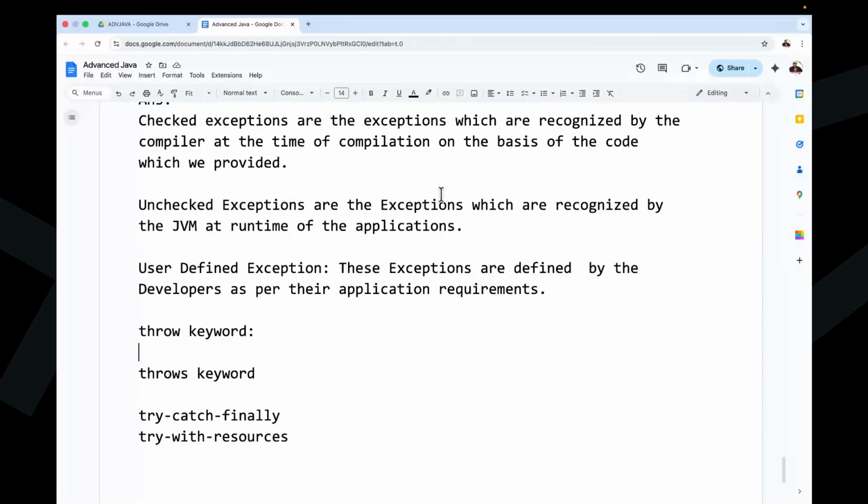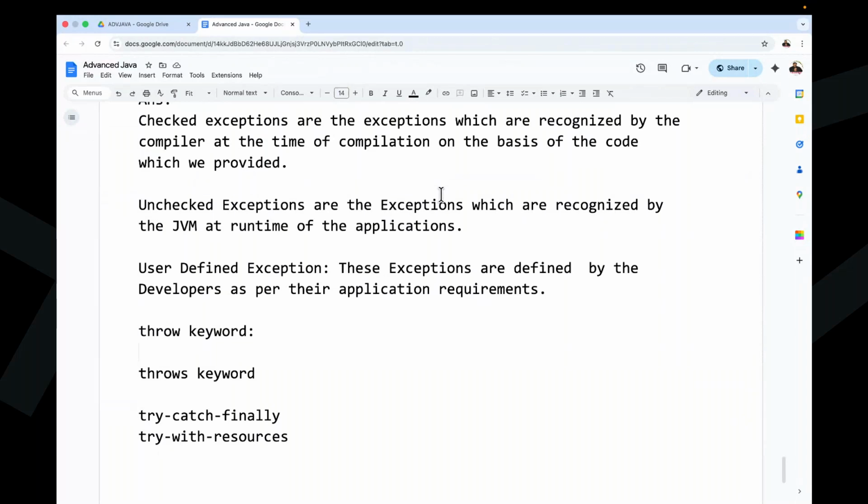Developers write programs without thinking about exceptions, without any intention to raise them. But in some situations, application requirements come to raise an exception manually or intentionally by the developers. In some cases, developers must raise the exceptions.